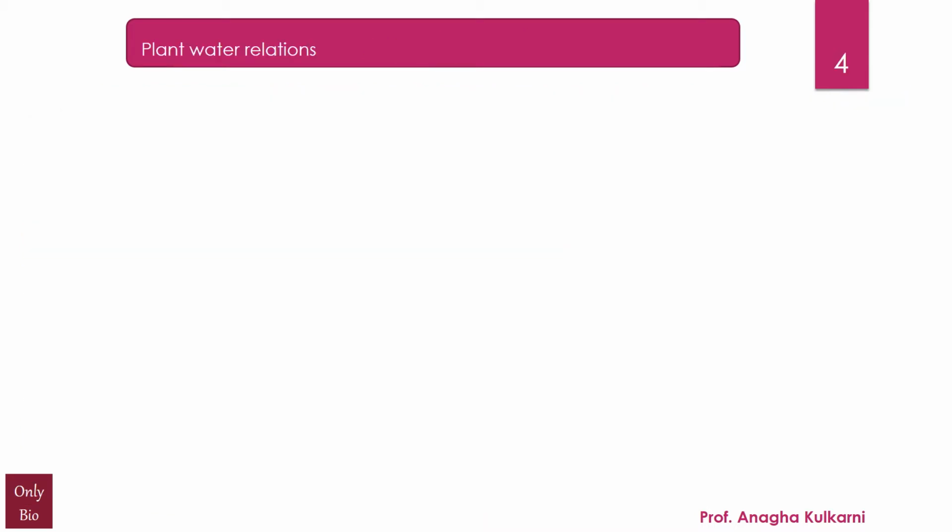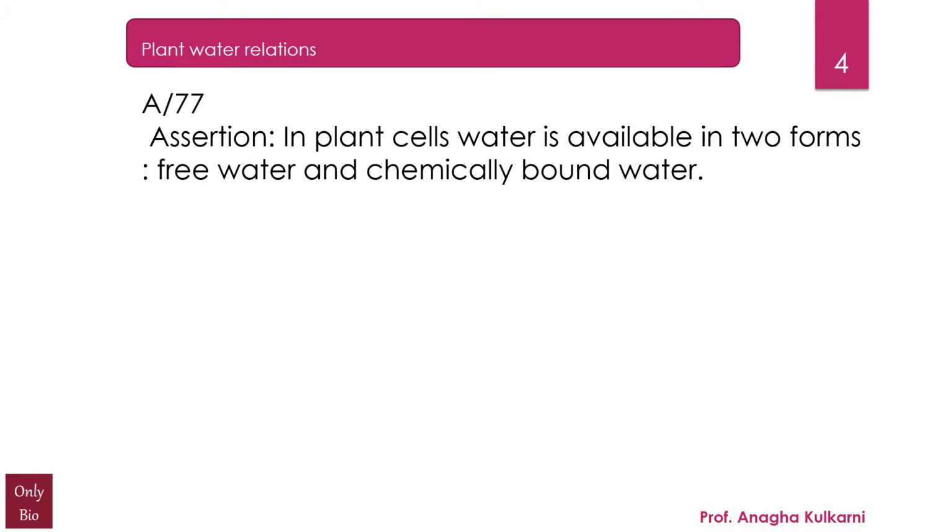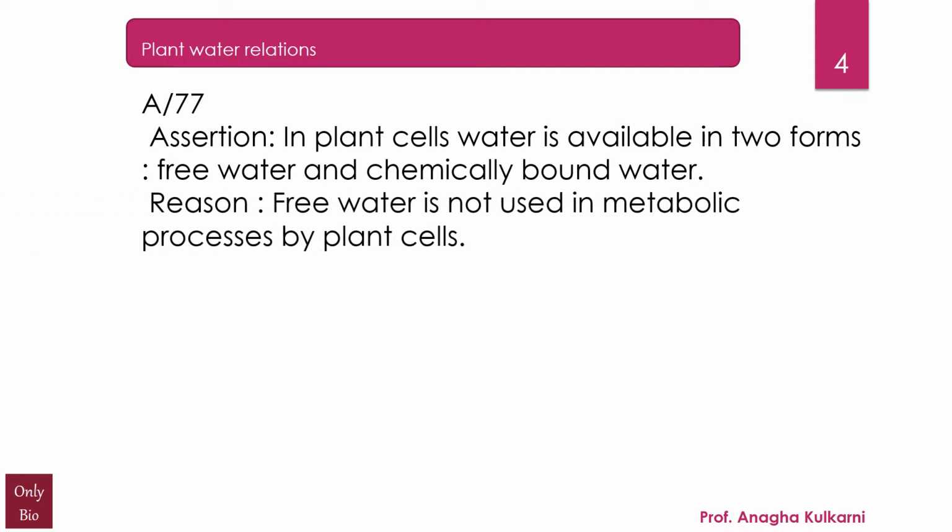Now, the next assertion relates to the chapter plant water relations. And the assertion is, in plant cells, water is available in two forms, that is free water and chemically bound water. Reason, free water is not used in metabolic processes by the plant cells.